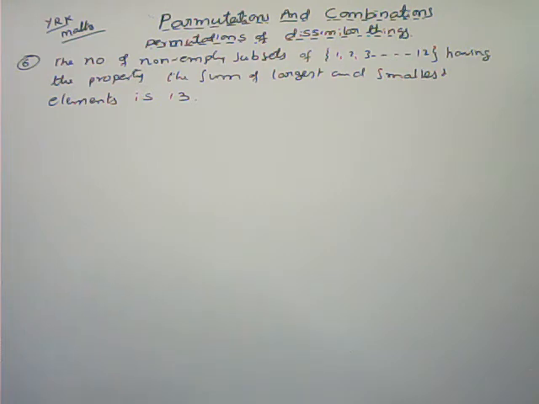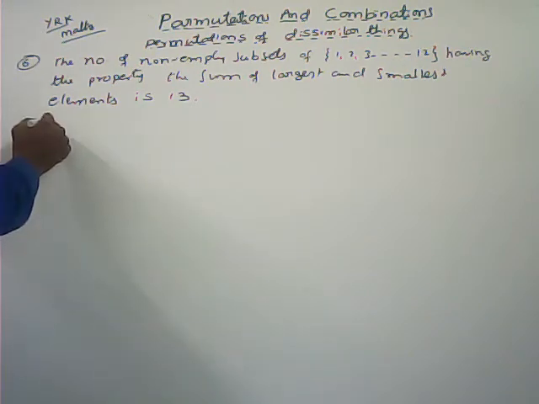This is a different model question. The number of non-empty subsets of the elements 1 to 12 having the property that the sum of the largest and the smallest elements is 13. So here we can take case-wise. What about case 1?